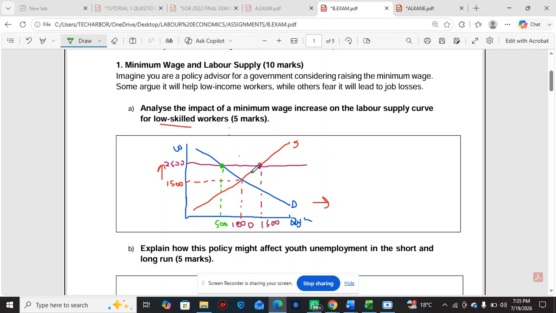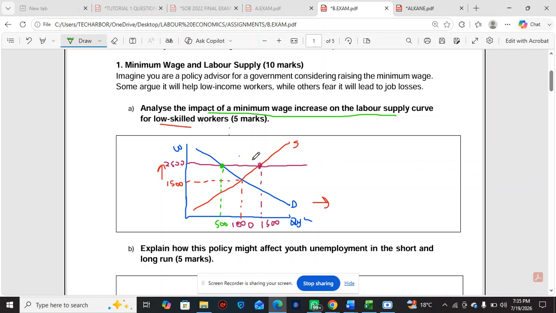Okay. So the impact of a minimum wage increase on the supply curve is that labor supply is going to increase, right? Because some people are attracted to the new wage.